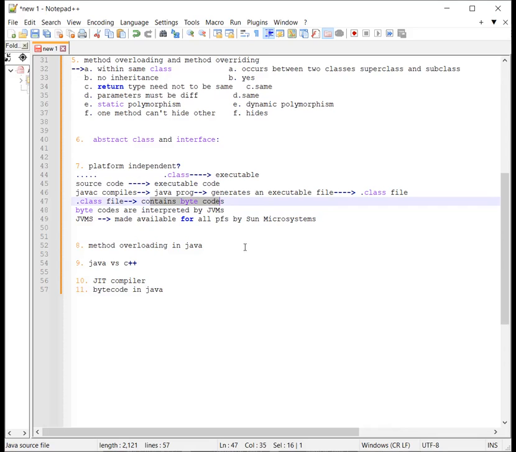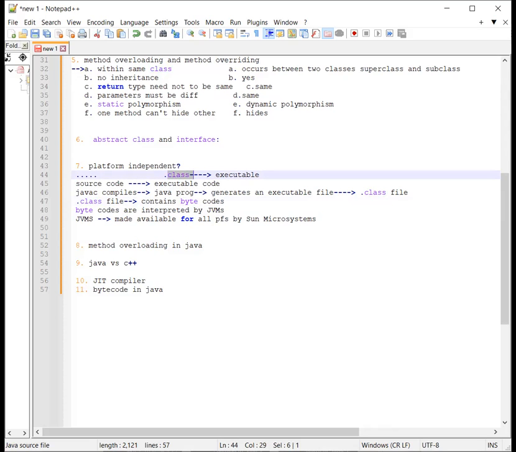So when the javac compiler compiles a class, it generates the dot class file, and this dot class file contains a set of instructions which is called bytecode. Bytecode is a machine independent language and contains the set of instructions which are to be executed only by the Java virtual machine. Why by the Java virtual machine? Because the Java virtual machine can understand those bytecodes.